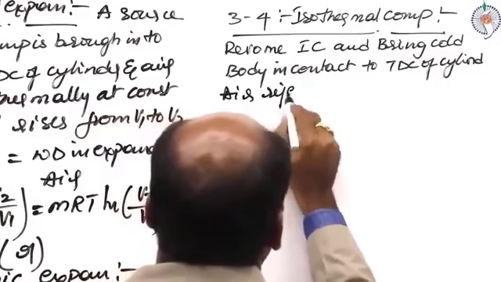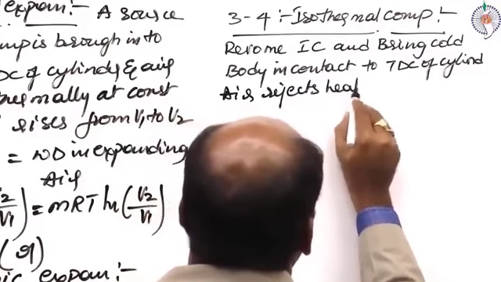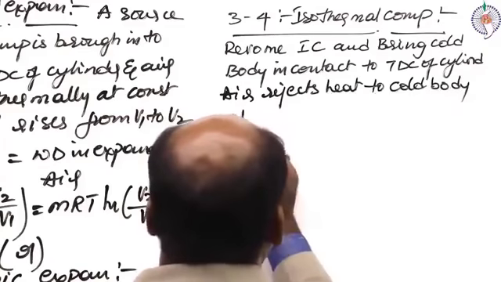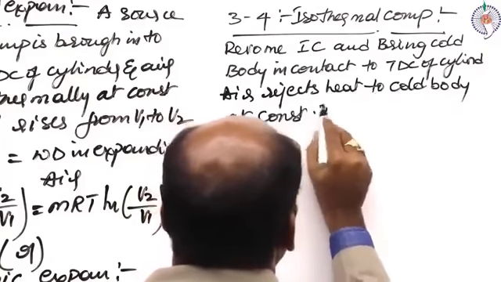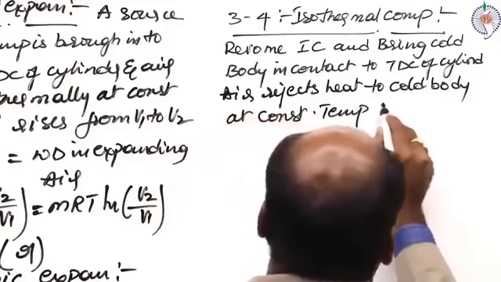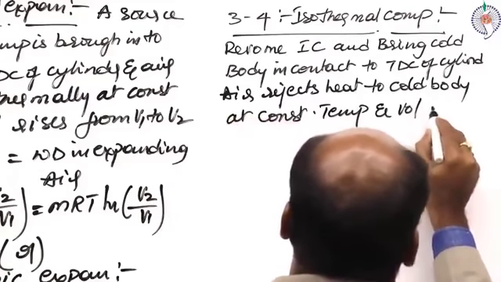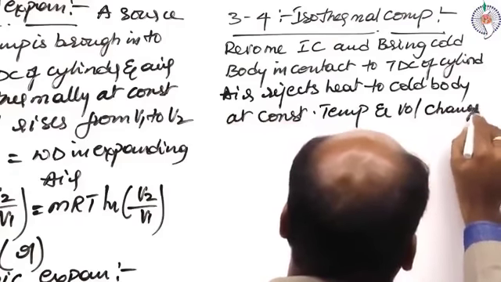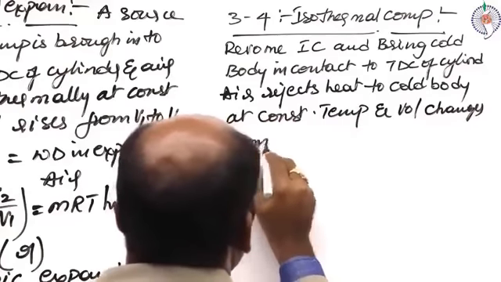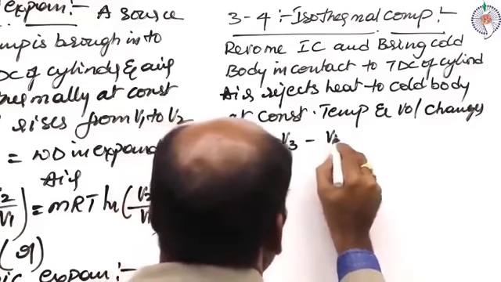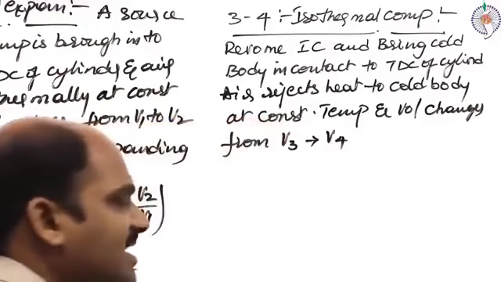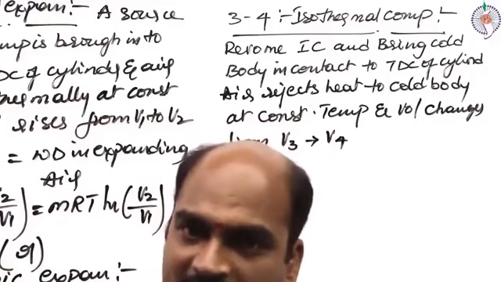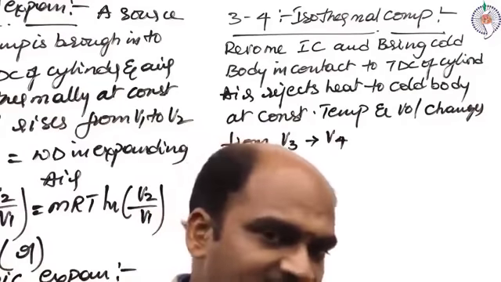Air rejects heat to the cold body at constant temperature and volume changes from V3 to V4. So this is also an isothermal process where temperature is maintained as constant.